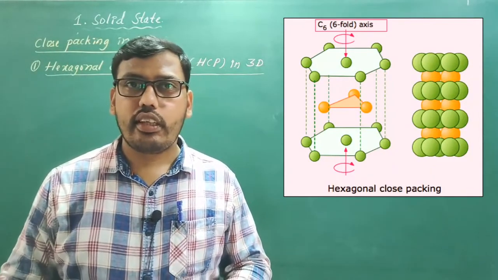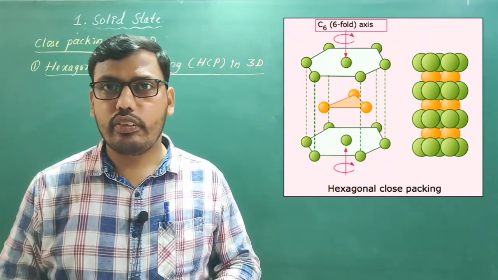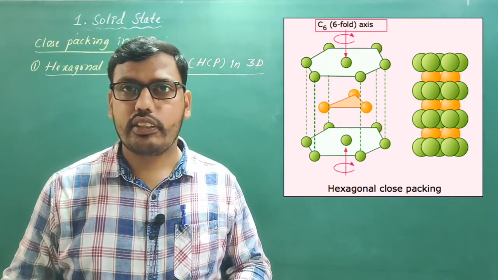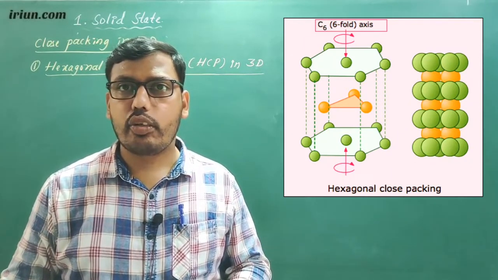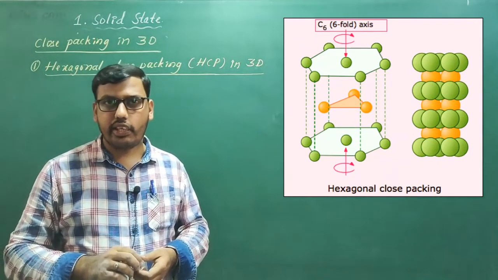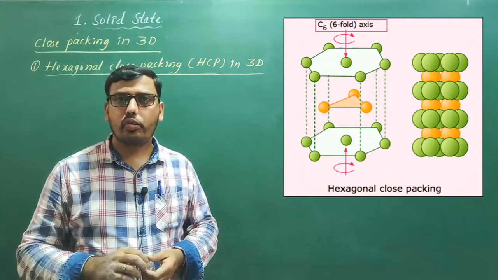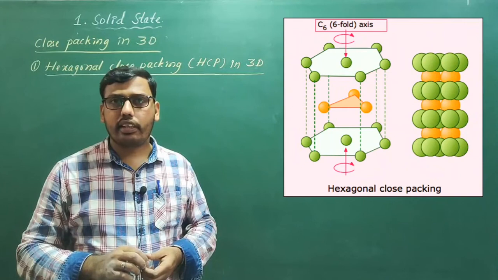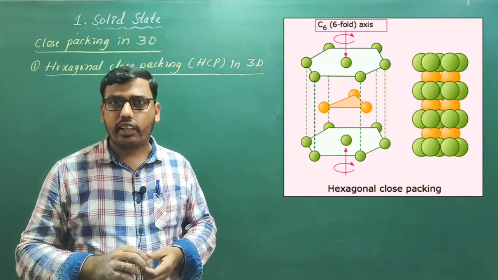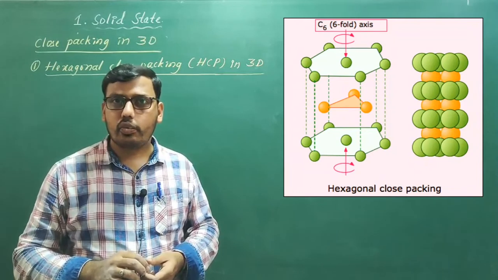Yes, so this is the close packing in 3 dimensions. Once again, I have told you there are 2 different possible close packings even in 3 dimensions also. The first one is hexagonal close packing, in short HCP arrangement in 3D. In order to understand the arrangement in HCP in 3 dimensions, first we'll take the layer structure of HCP, hexagonal close packing in 2 dimensions.